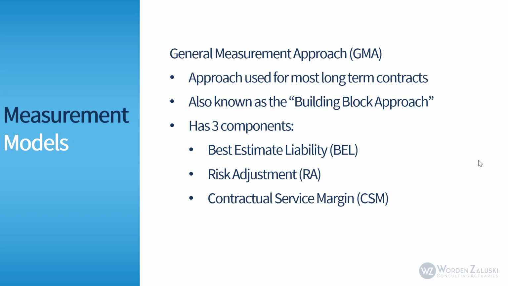So what is the GMA, or General Measurement Approach? Well, it's the approach used for most long-term contracts, and it's also known as the building block approach because it has 3 components or building blocks. The first is the best estimate liability, or BEL. The second is the risk adjustment, or RA. And the third is the contractual service margin, or CSM. And you can watch our video on the GMA approach to learn more about this.